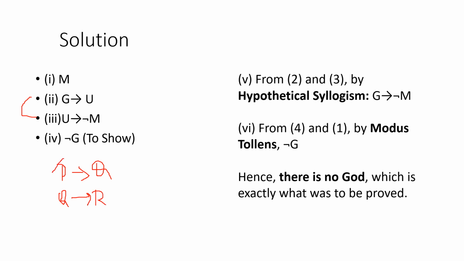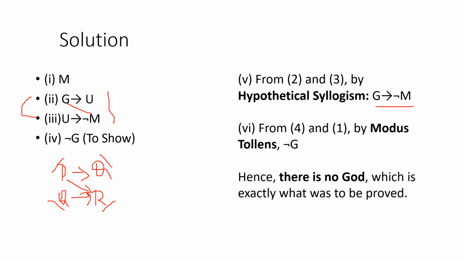If I have the home key, then I can unlock the room. If I unlock my room, I can take the money. So I can simply say that if I have the home key, then I can take the money. So that means P implies R. Similar to this, I can write G implies not M.